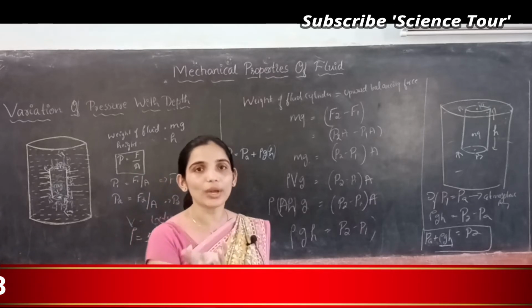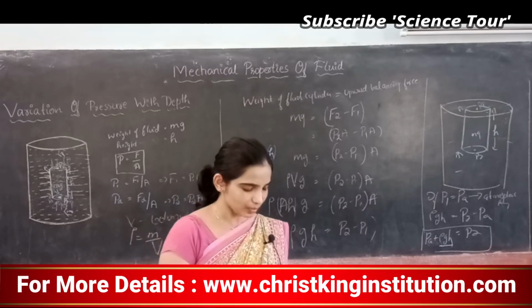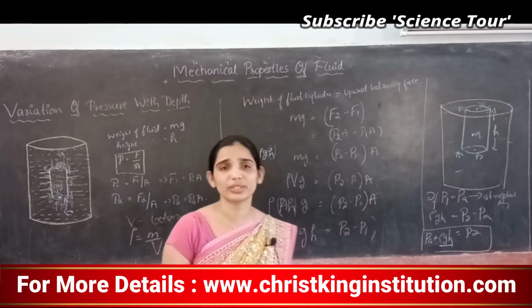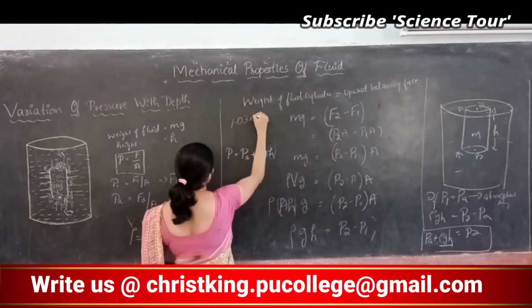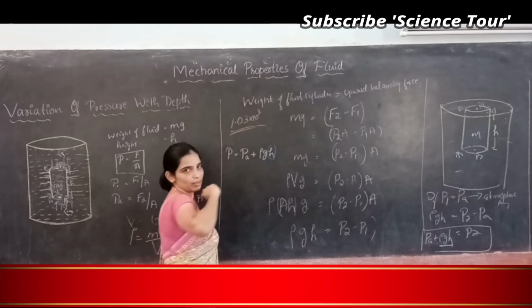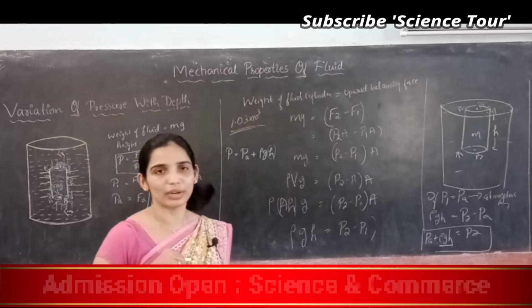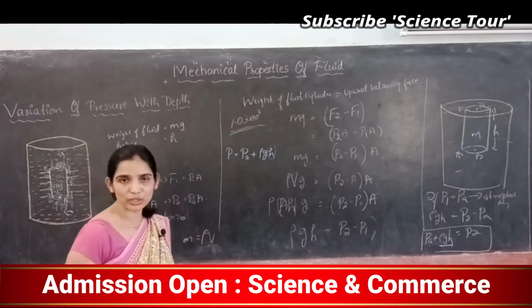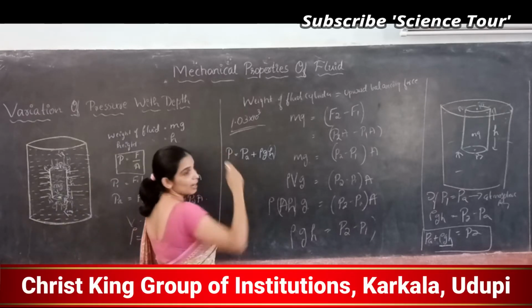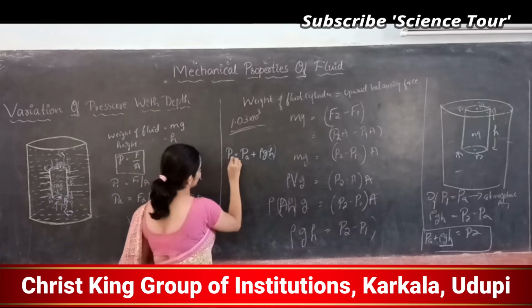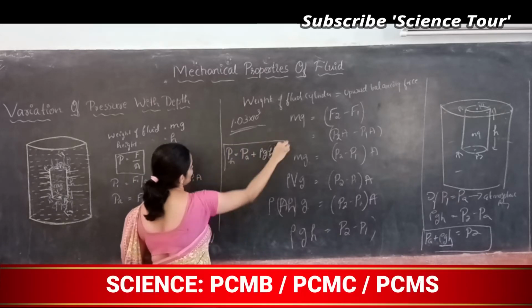Because rho is the density of seawater. What is the density of seawater? 1.03 into 10 to the power of 3. So pressure at any height h is equal to atmospheric pressure plus rho gh.